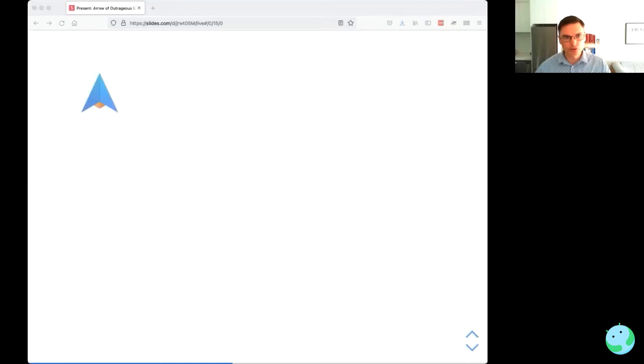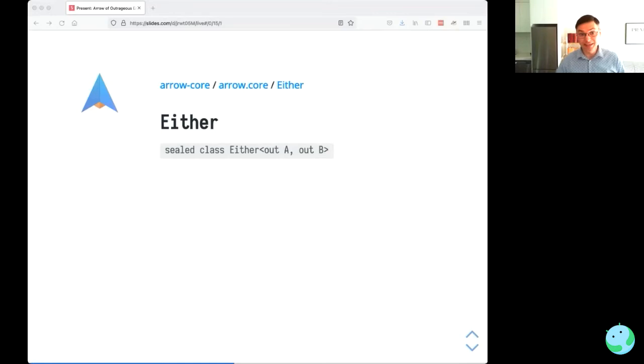And we're going to use an abstraction from Arrow called Either. Either is a sealed class. You can see there in the declaration, there are two type parameters, A and B. A is called the left, and B is called the right.